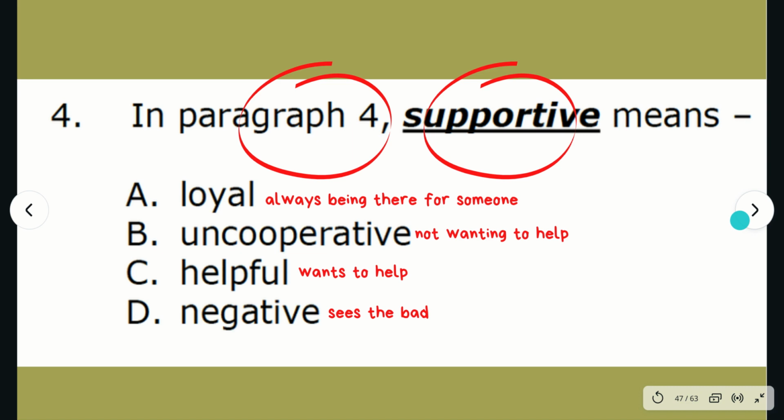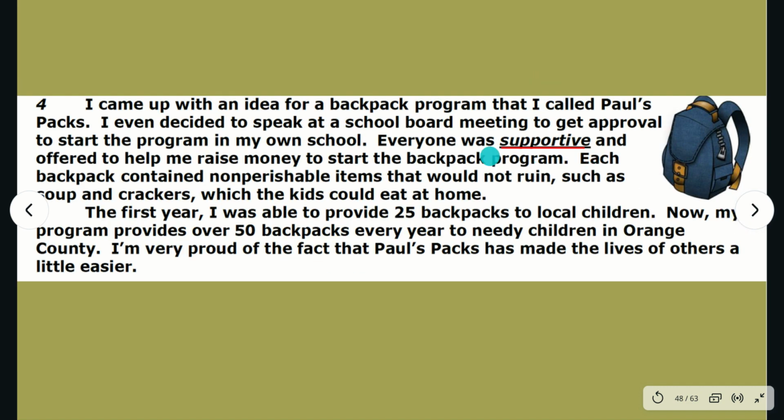Negative. That means seeing the bad. Everyone was negative and offered to help me raise money to start the backpack program. If they were seeing the bad parts of his program, they probably wouldn't have helped him start it. That changes the meaning of our sentence.